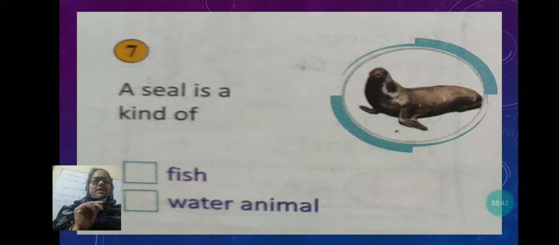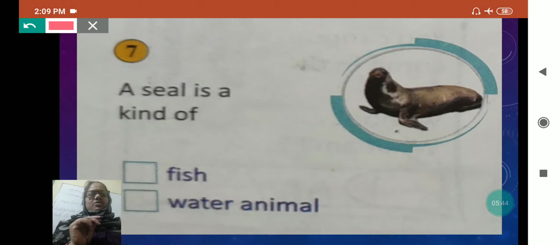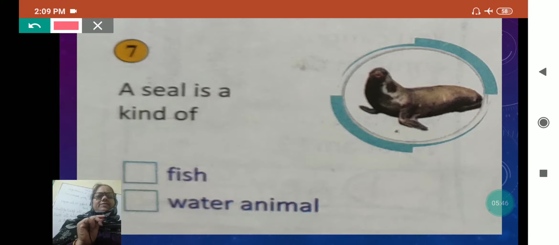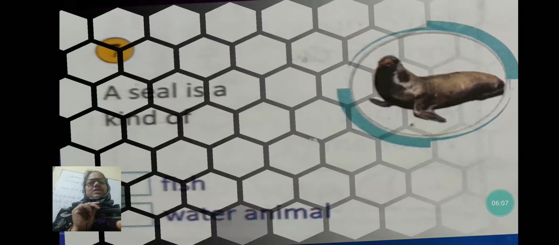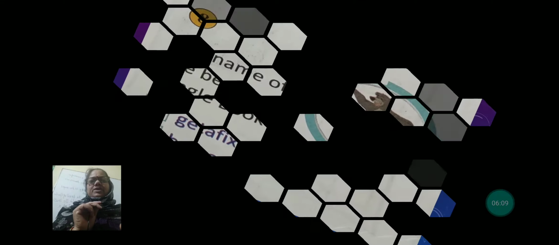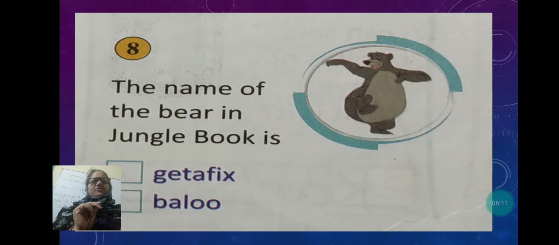A seal is a kind of fish or water animal? There are many animals which live in water, and the seal has a very slippery body, and it is a type of water animal only. It is not a fish. It is another water animal like octopus, shark. Many water animals are there in water bodies. Seal is also a kind of water animal. It is not a fish.